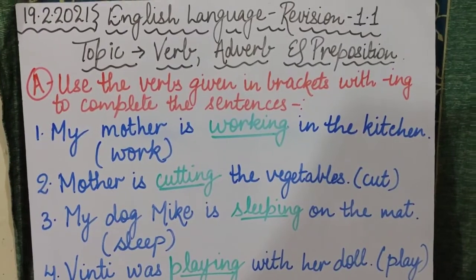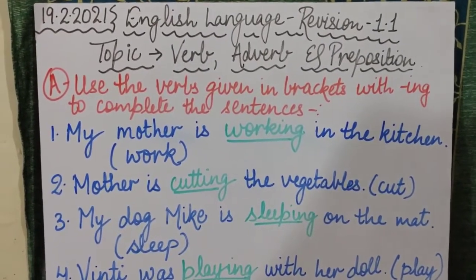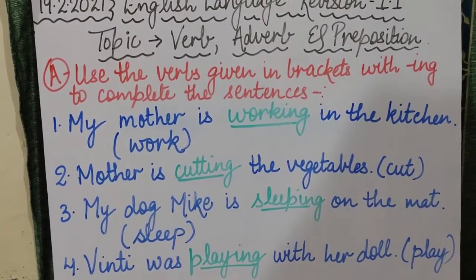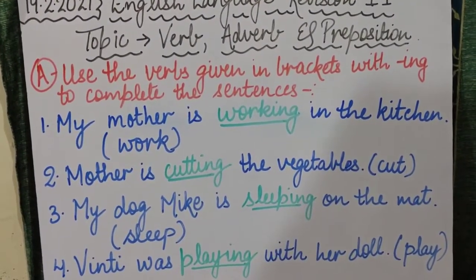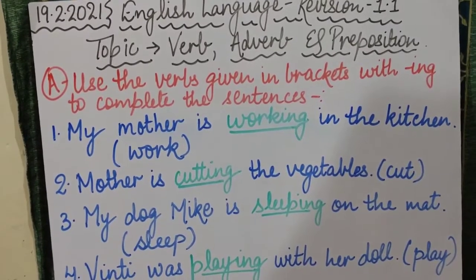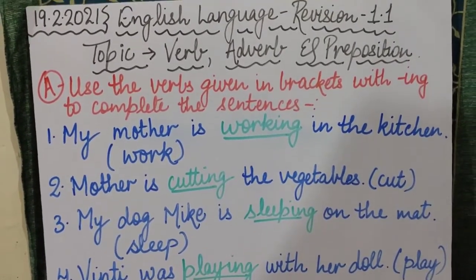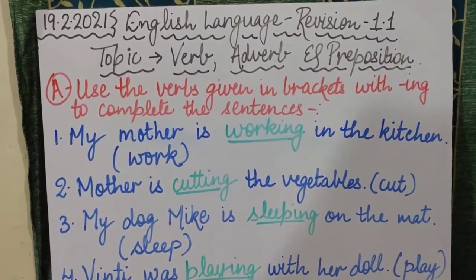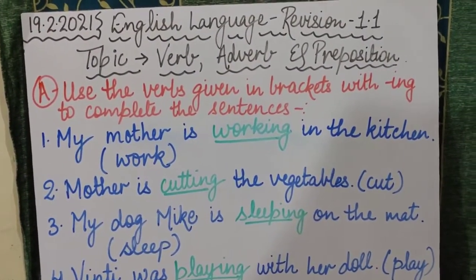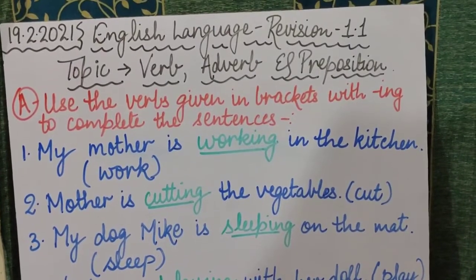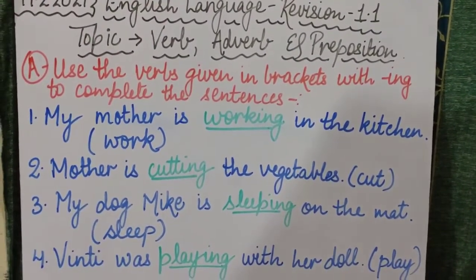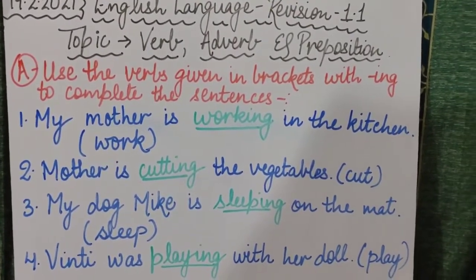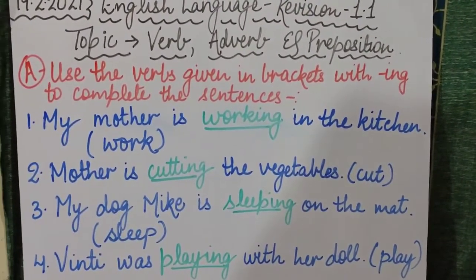Clear to you all? Why 1.1? Because today we are going to take 3 topics, and tomorrow again we are going to take other topics. So that's why I have divided the revision of English language subject in 2 parts. Today we are going to do the topic of verb, adverb and prepositions. Is that clear? So 3 topics we are going to do today, and tomorrow we will be doing other 2 topics, that are conjunctions and sentences.